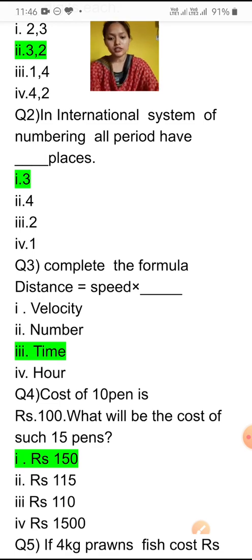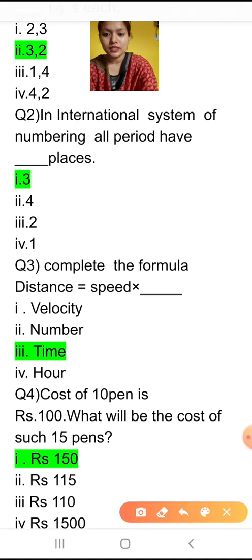So in the international system, how many places are there? Three places are there. Okay, now next question.